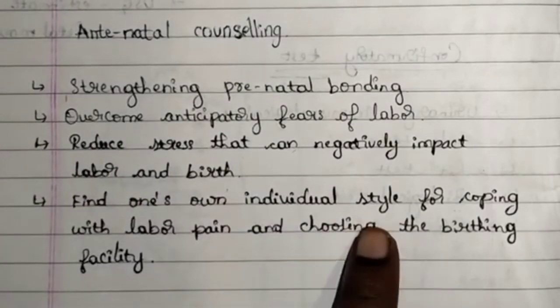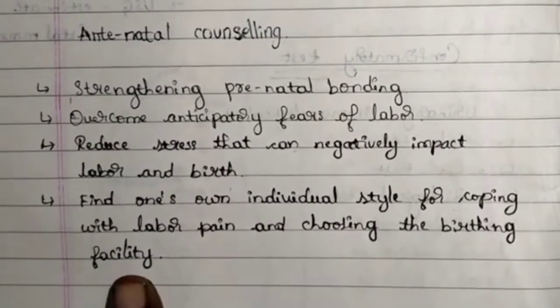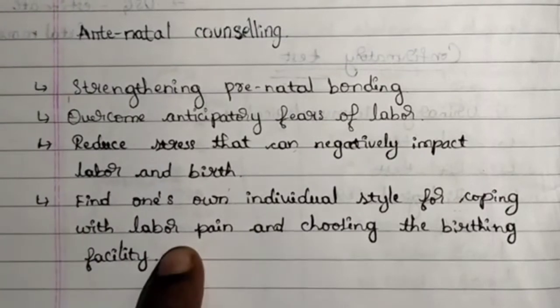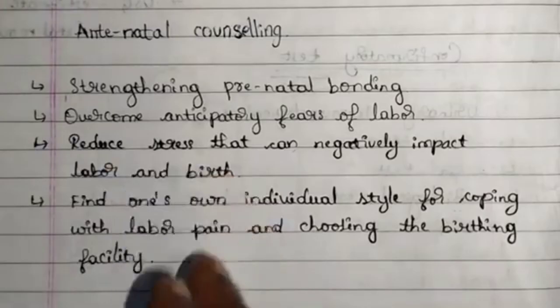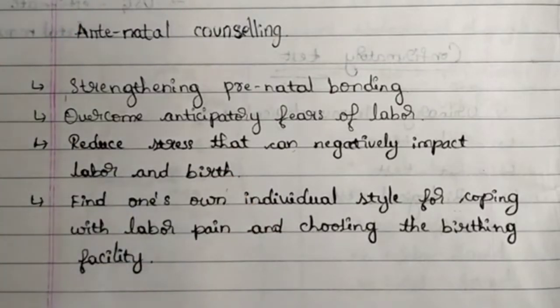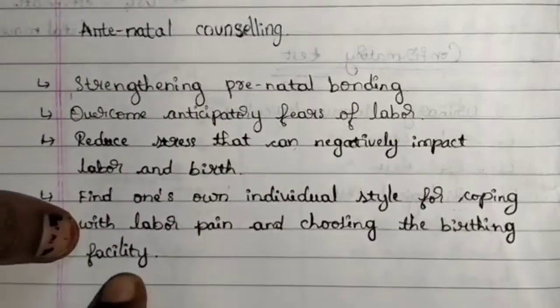Find one's own individual style for coping with labor pain and choosing the birthing facilities. Not every woman will be okay with one method. There are several methods to reduce the pain, and every woman is special, so every woman will have a different method to overcome the pain. So we should find which method works for the woman to reduce the pain, and the birth facilities.